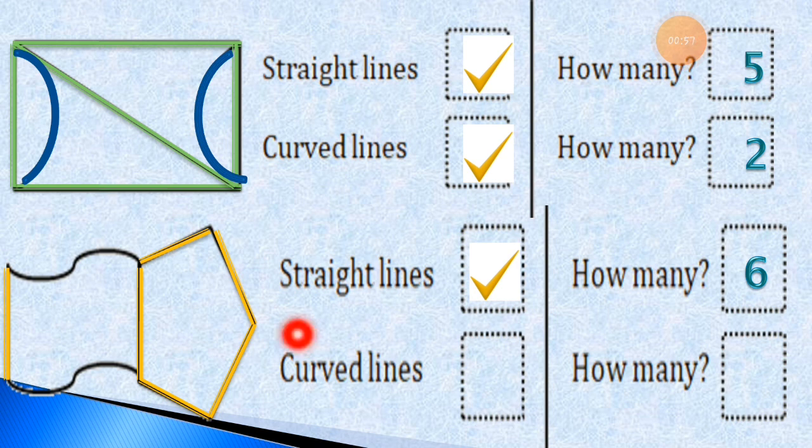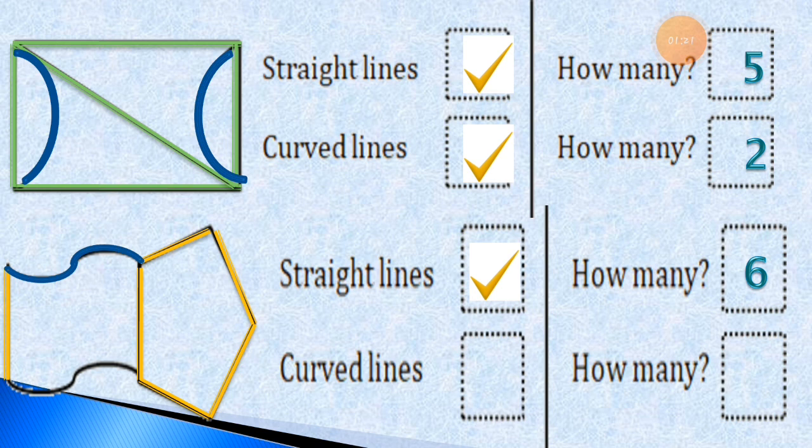Now the next question is curved lines. Are curved lines in the picture or not? Yes, curved lines are there in the picture. See this, I just overwrite it with the blue color.